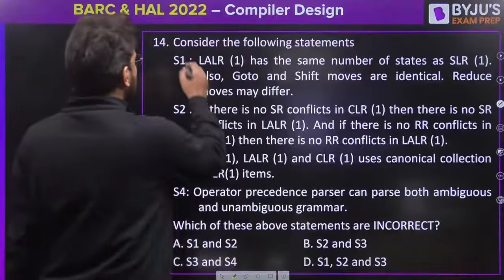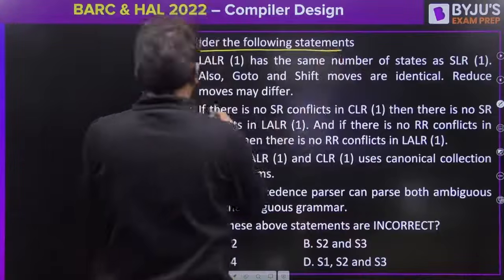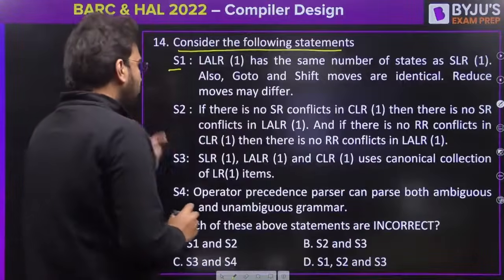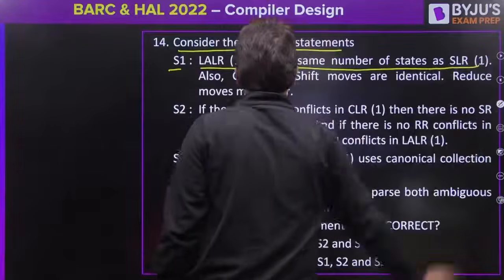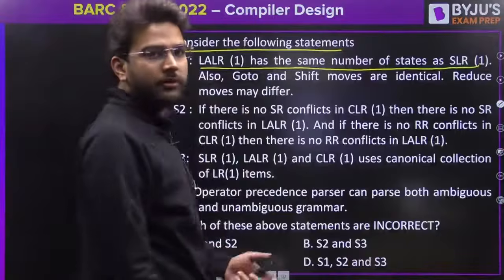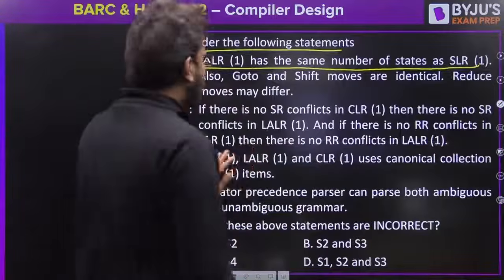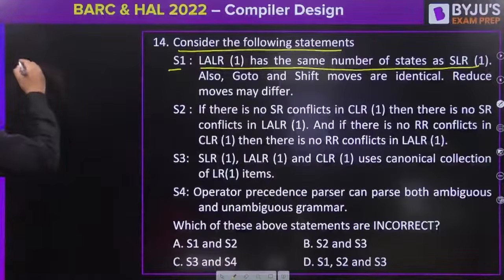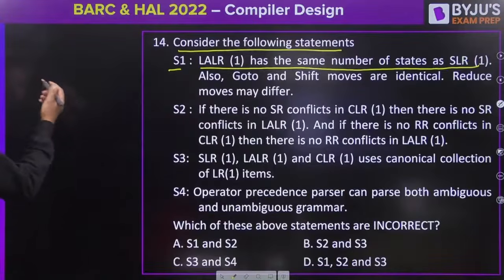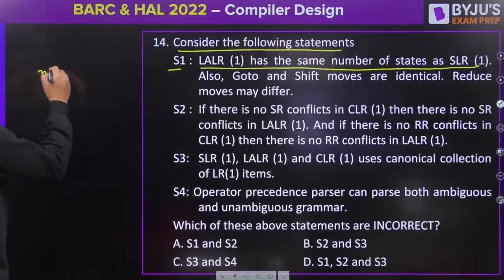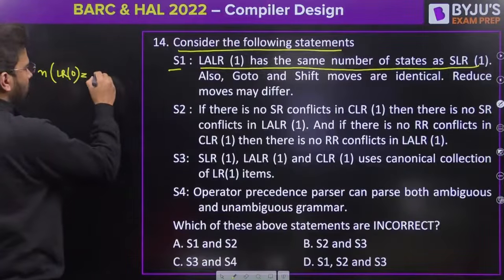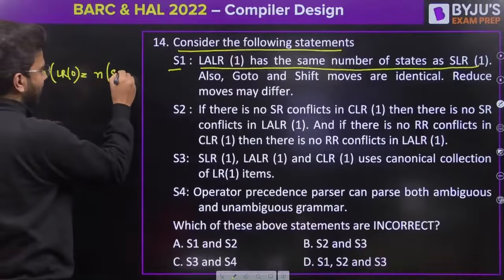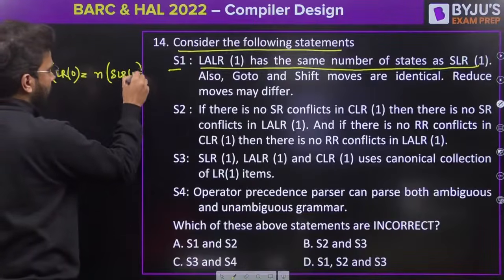Okay, let's say this. Consider the following statements. Statement S1: LALR1 has the same number of states as SLR1. Is it true or false? So far it is true. Yes, because we know this: the number of states in LR0 is equal to the number of states in SLR1.